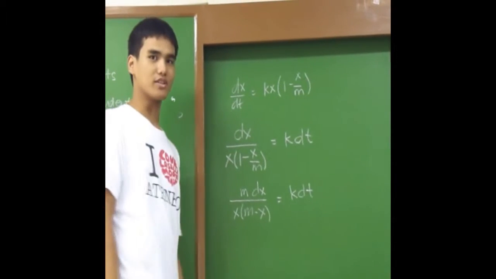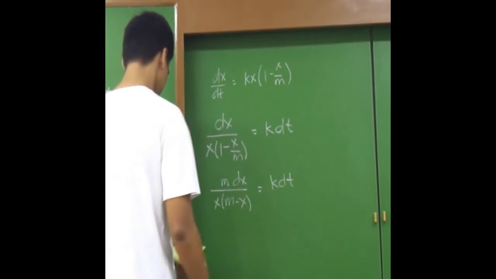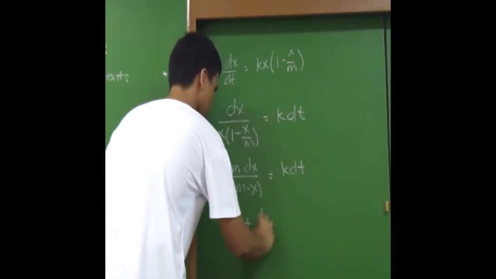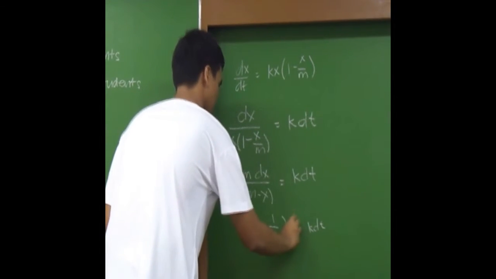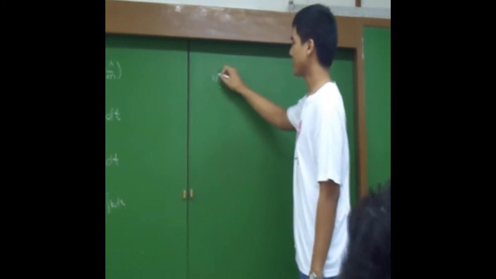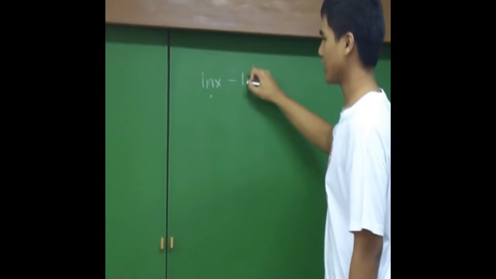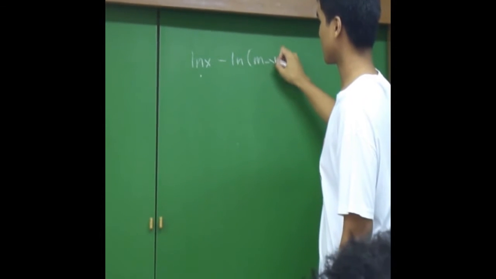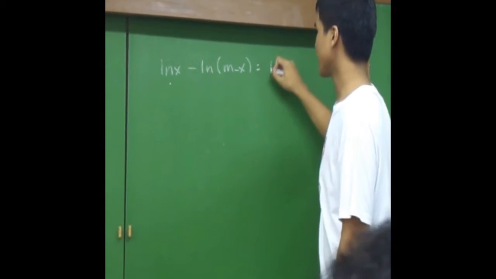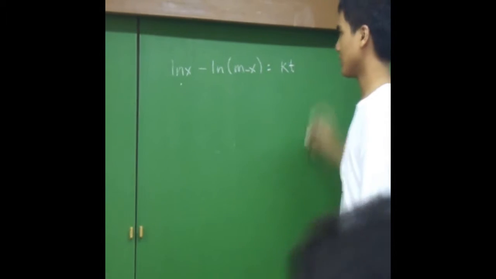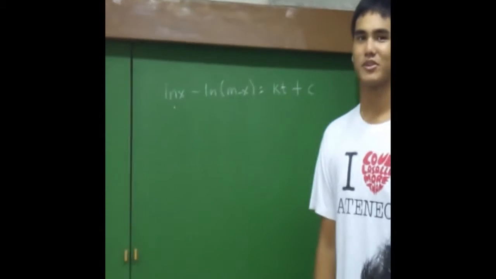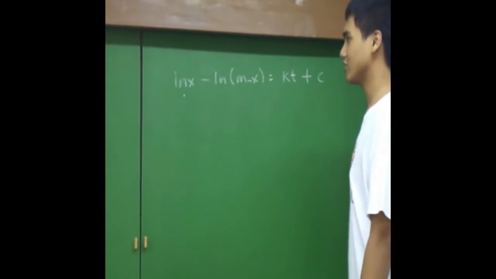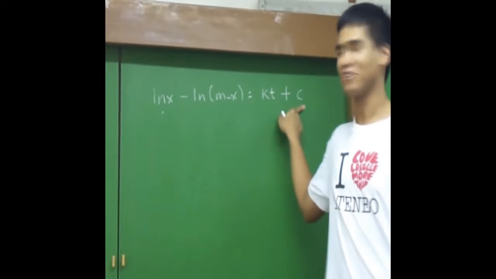This equation can be solved by partial fractions now. Integrating both sides, we will have ln of x minus ln of m minus x equals kt plus c. Because we're talking about an indefinite integral, we have to put an arbitrary constant.